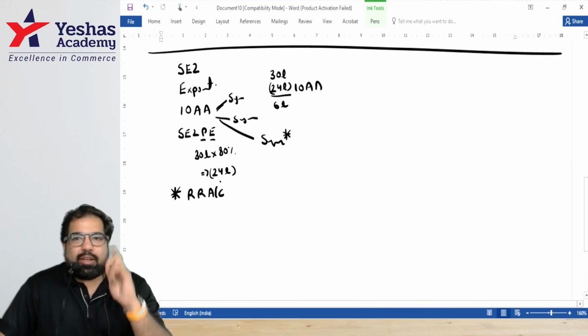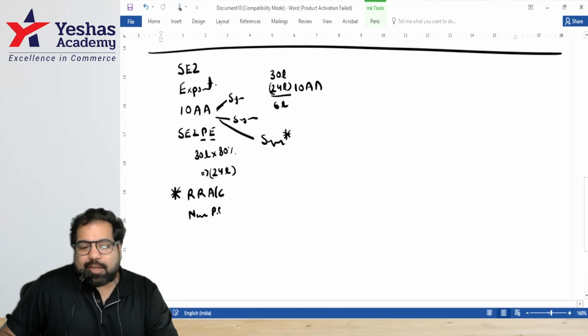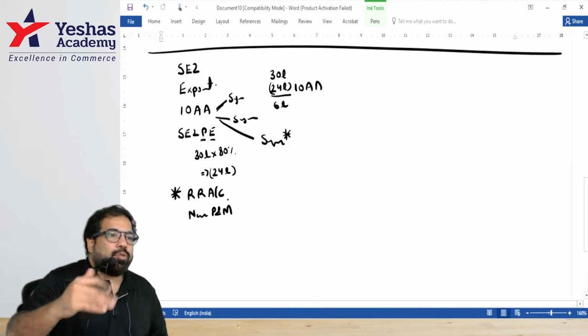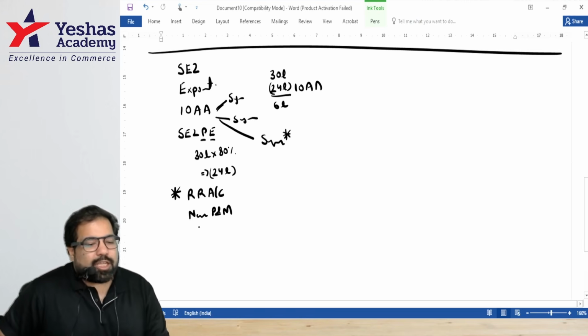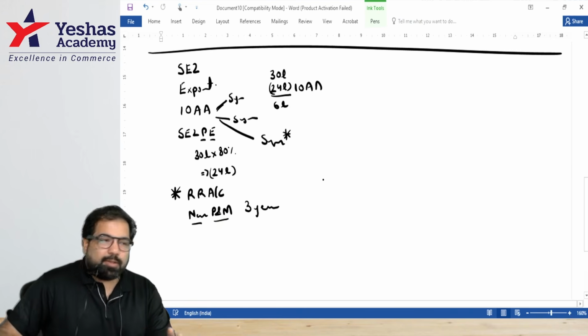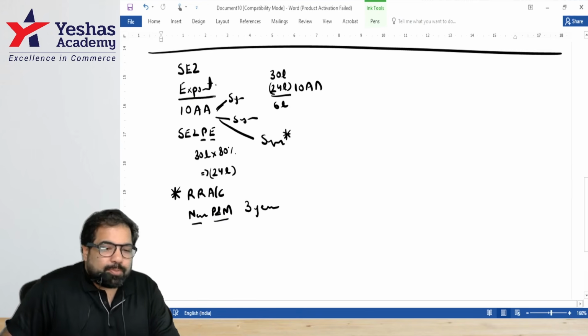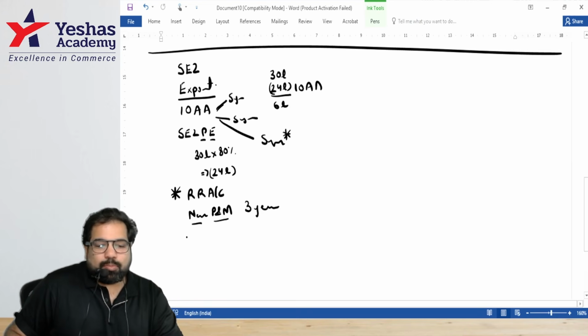You keep it separate, and once money is put in that account, you have to use it to buy new plant and machinery. Guys, what if you buy a Rolls Royce with that money? Taxable. What if you pay dividend with that money? Taxable. It has to be used only to buy new plant and machinery in the next how many years, guys? 3 years. Remember, while you're exporting, the government says we will believe that you're exporting only if you get the export money within how many months from the end of the year.